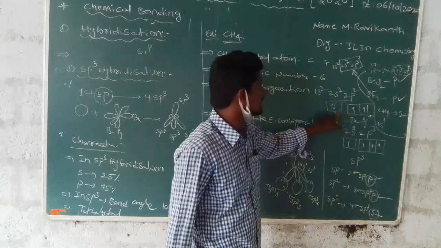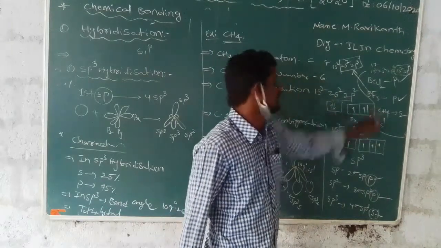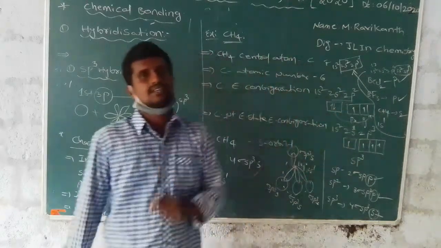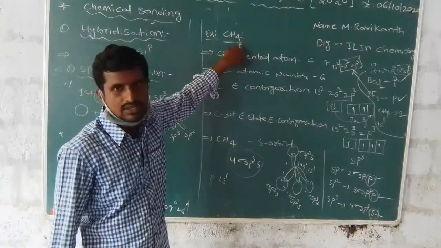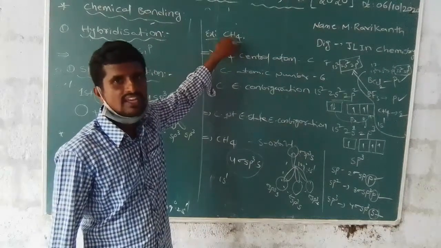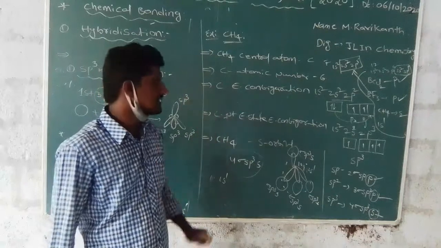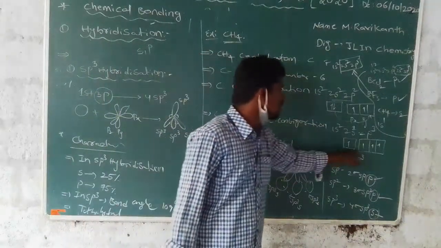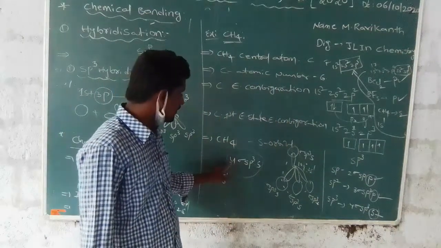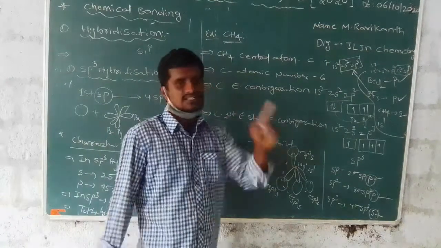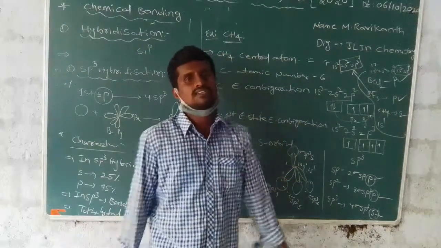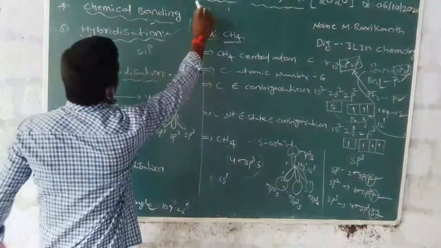One electron moves from the 2s orbital to the 2p orbital, forming 4 sp3 hybridized orbitals. In the methane molecule, 4 hydrogens are present, each with an s orbital and 1 electron. The overlapping with the 4 sp3 hybridized orbitals forms 4 sigma sp3-s bonds. The bond angle is 109 degrees 28 minutes. This is the topic of hybridization.